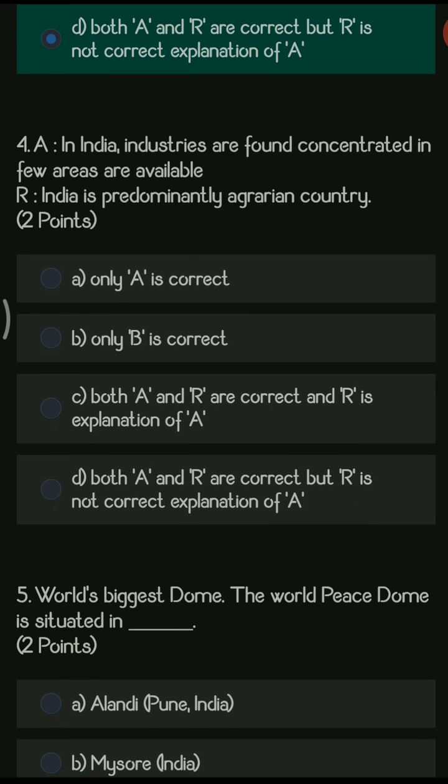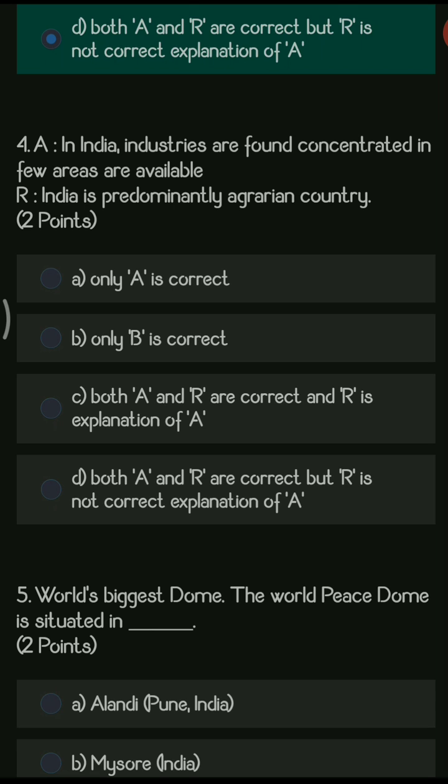Next question. A is the assertion: in India, industries are found concentrated in few areas, and the reasoning: India is a predominantly agrarian country. So here the options are only A is correct, only R is correct, both A and R are correct and R is the explanation of A, both A and R are correct but R is not the correct explanation of A.